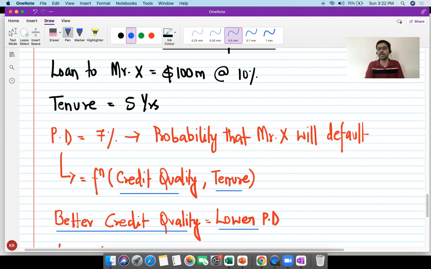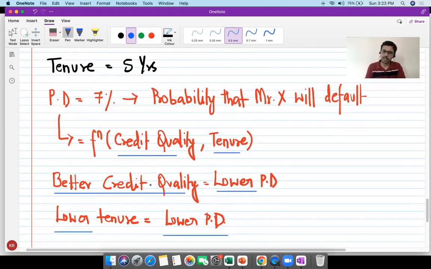It will change because of tenure, because tenure passing down is an inevitable event. All right, that is definitely going to happen. So the PD is certainly going to reduce on account of tenure reduction. What we do not know today is how the credit quality is going to shape up in the years to come. All right, so PD of 7% is as at day one. It might keep changing at each reporting date.